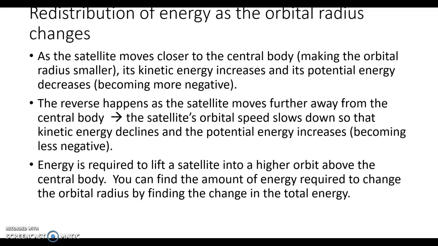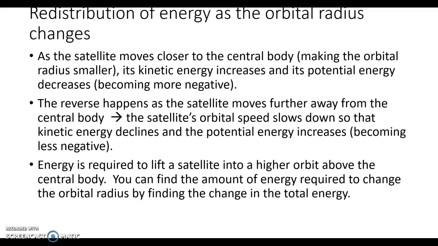If the orbital radius changes, then the amount of energy in the satellite changes. As the satellite moves closer to the central body, in other words, the orbital radius r becomes smaller, then the kinetic energy increases and the potential energy gets smaller. And the reverse happens if the satellite moves further away from the central body. If it moves further away, it slows down, so its kinetic energy becomes smaller.